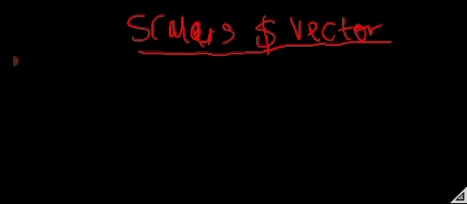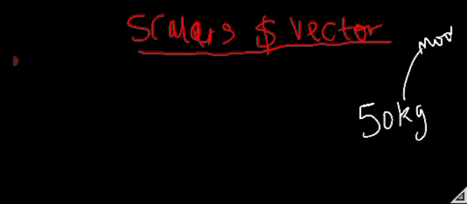For example, if we have a mass of 50 kg, if I take 50 kg to the moon, it will still remain 50 kg. The moon does not have any effect on this quantity, on this 50 kg. Are you getting it now? Why? Because first of all, mass is a scalar, and scalar is not affected by direction.